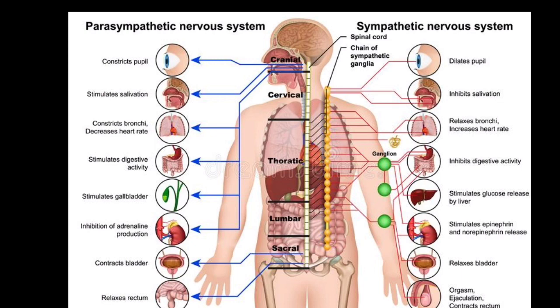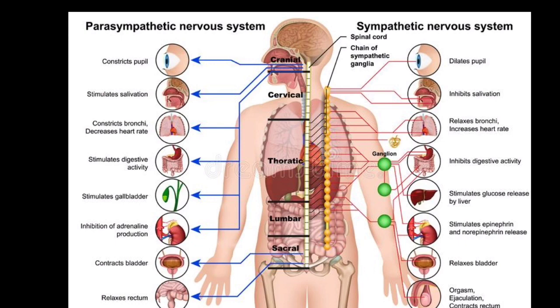So just observe the pupil size. In the last example we discussed the diameter of the pupil. The sympathetic nervous system gives dilation of the pupil. Dilation means it increases the diameter of the pupil. To this reaction, the parasympathetic gives a counter reaction, which is called constriction of the pupil.